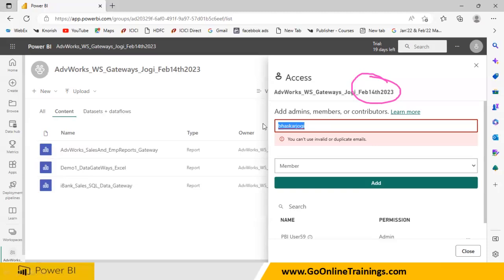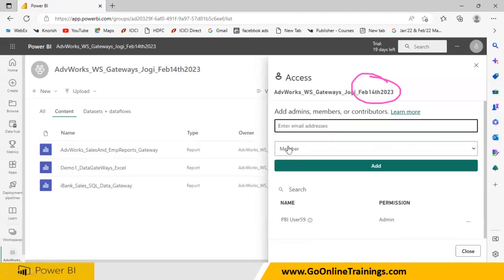So the Adventure Works company has to get the licenses, either Pro or Premium, so that Bhaskar Jogi as a senior manager will be able to see the reports. Everybody, as a developer or admin, if they want to open this, needs one official email ID. Then the first 2 months access will be free. After that, creating user ID and password, his email ID should have access to this workspace.